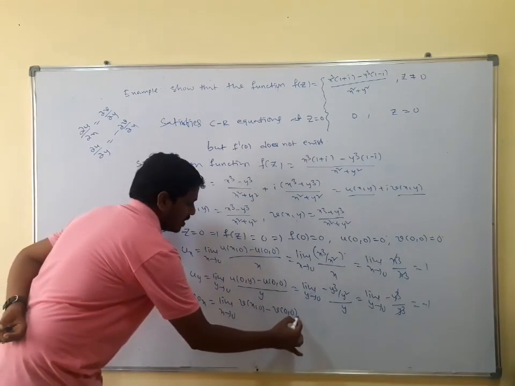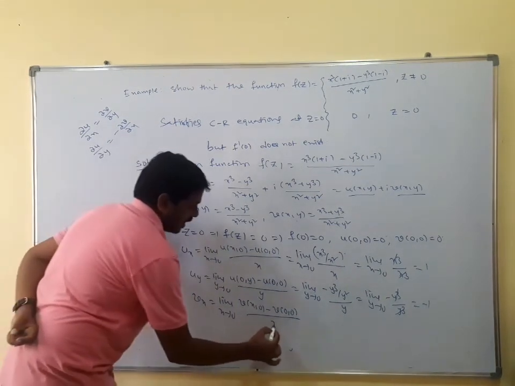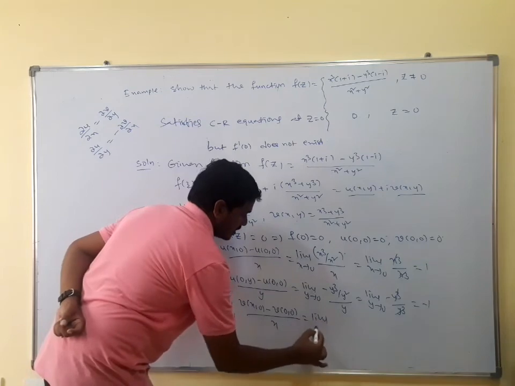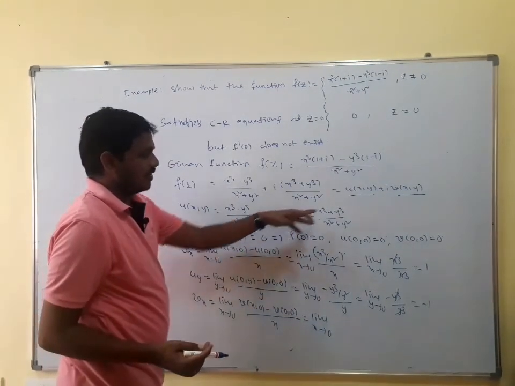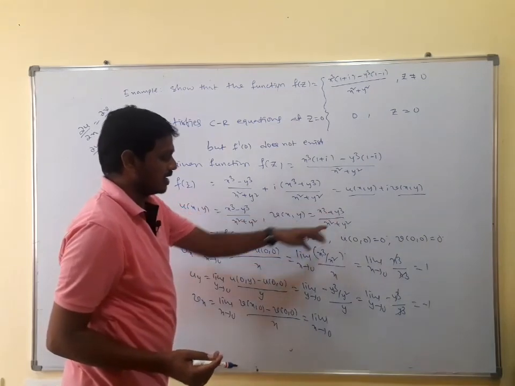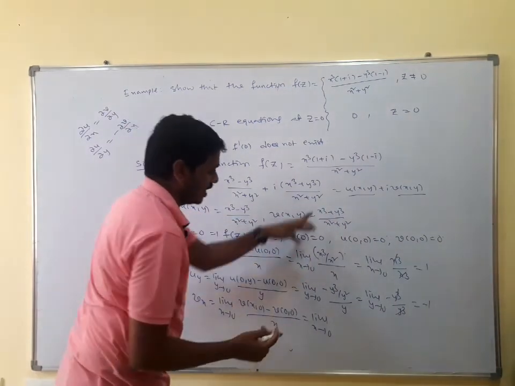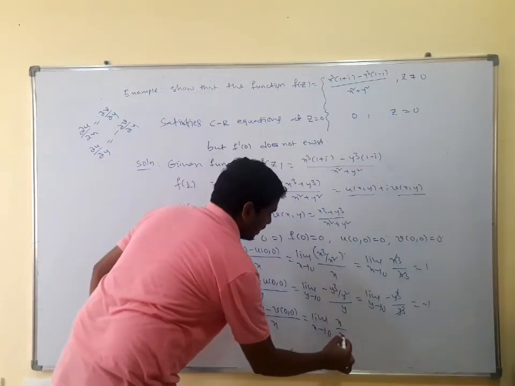Now coming to v x, limit x tends to 0 of v of x comma 0 minus v of 0 comma 0, divided by x. Here it is limit x tends to 0 of v of x comma 0. In v of x comma y, you take y is equal to 0: x cube divided by x square, which I am writing directly as x divided by x, which is equal to 1.